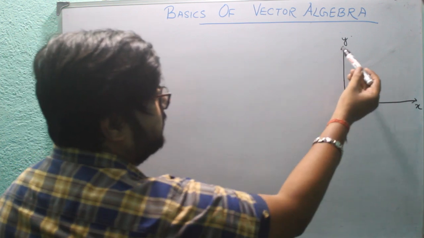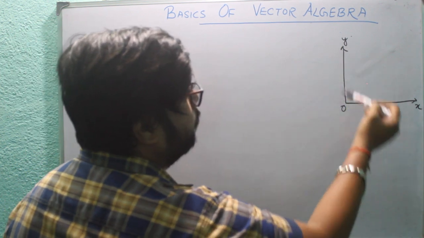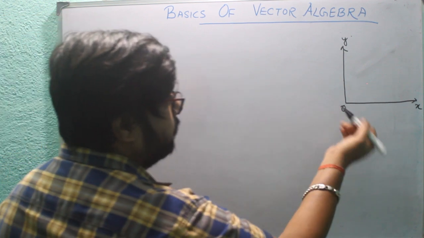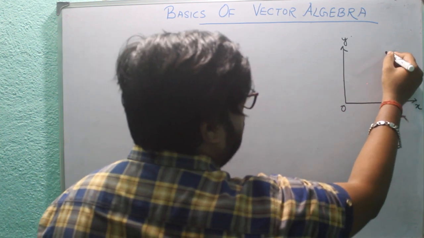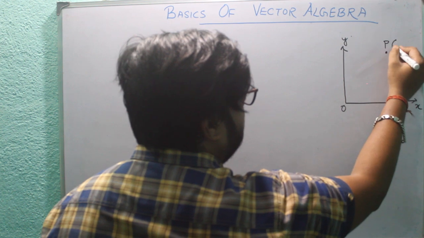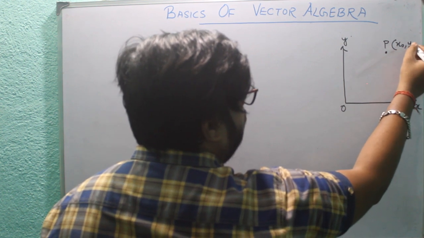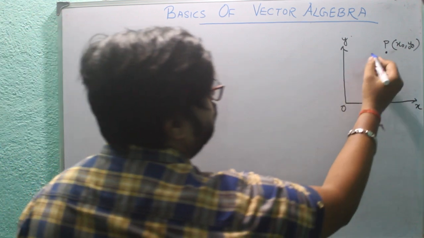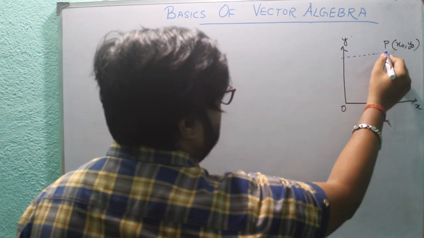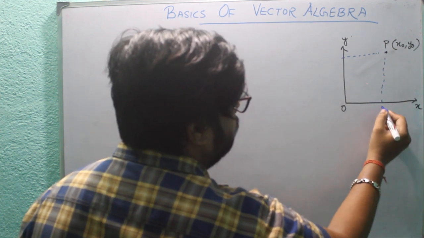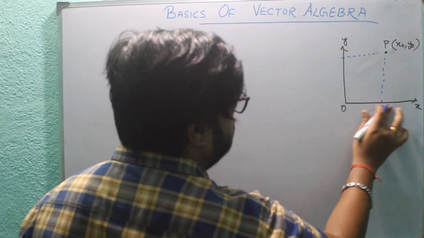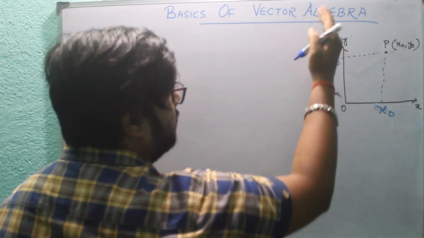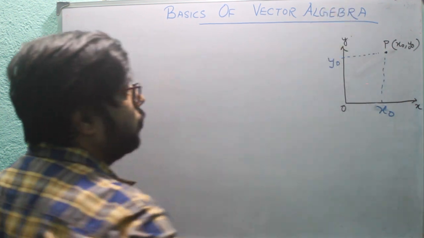Suppose this is our xy rectangular coordinate system. This is the Cartesian coordinate system, and O is the origin. If we have a point P whose coordinate is x0, y0, then x0 is the distance from origin to this point, and y0 is the vertical distance of this point in the y-axis.